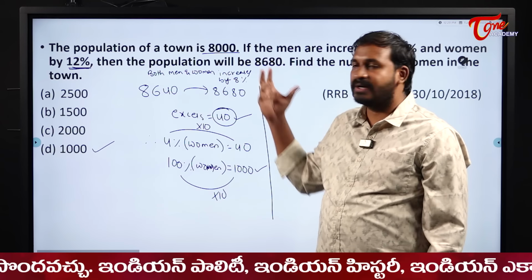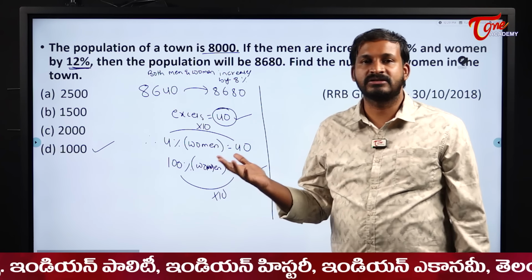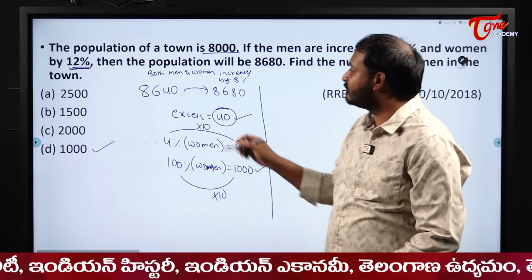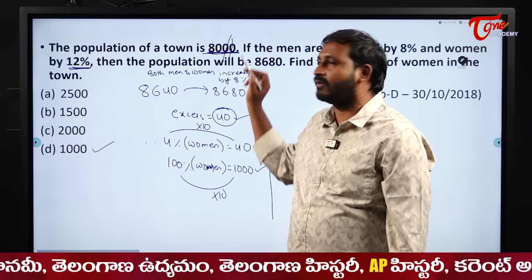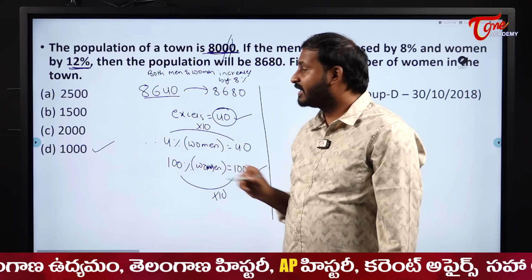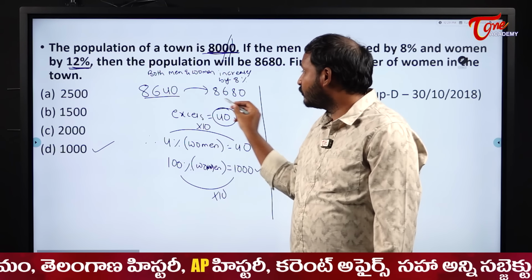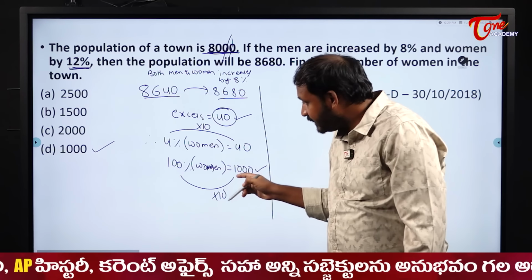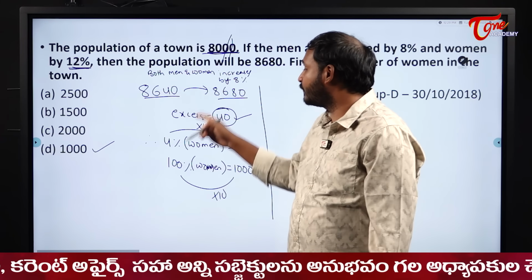If both increase by 8%, the overall population also increases by 8%. So if the overall population increases by 8%, what is 8% of 8000? 10% is 800, sir. 1% is 80. So 8 into 80 is 640. So the population might go to 640, but it is going to what? 680. 40 in excess. This 40 is in excess because of that excess 4% of women.